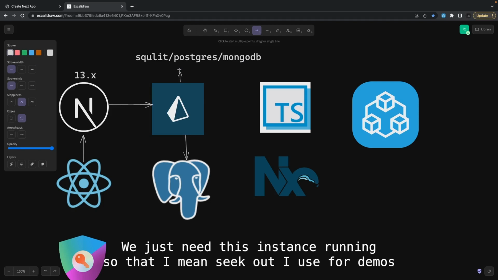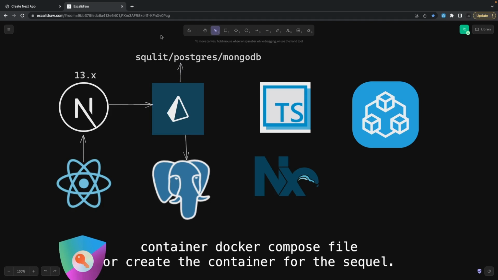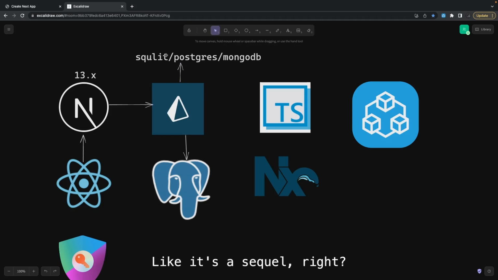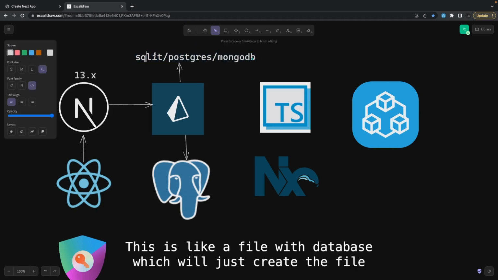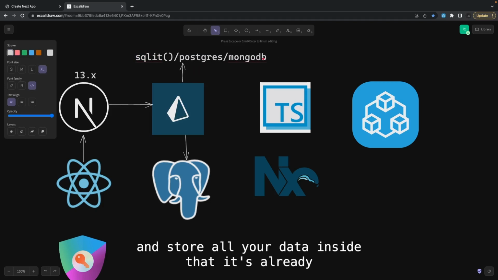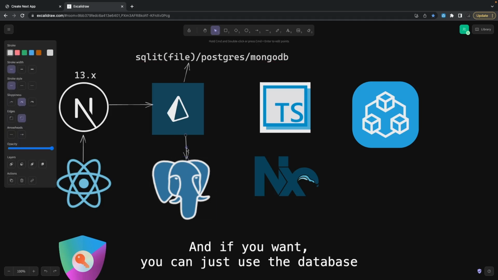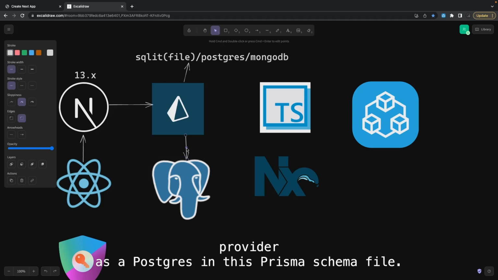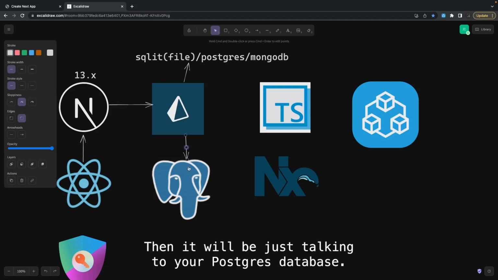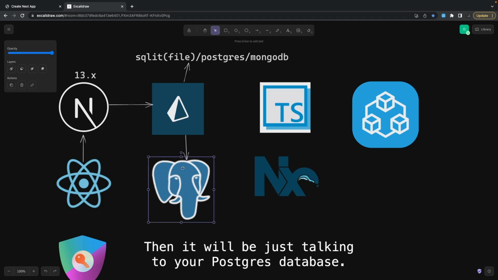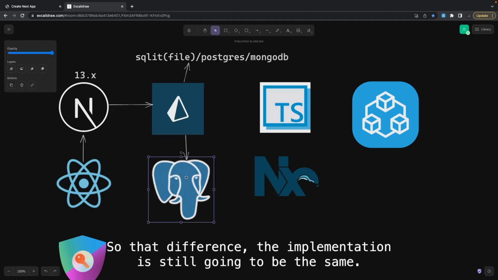What do we need for integrating Prisma with all these things? We just need this instance running somewhere. I use SQLite for demos because you don't need a Docker container or a Docker Compose file to create a container for SQLite. It's a file-based database, which will just create a file and store all your data inside that. It's an RDBMS, a SQL query-based database system. And if you want, you can just use the database provider as Postgres in this Prisma schema file, and then it will be talking to your Postgres database. The implementation is still going to be the same.